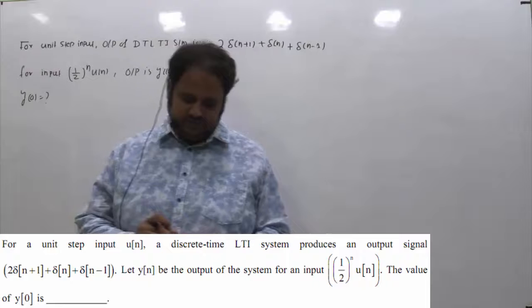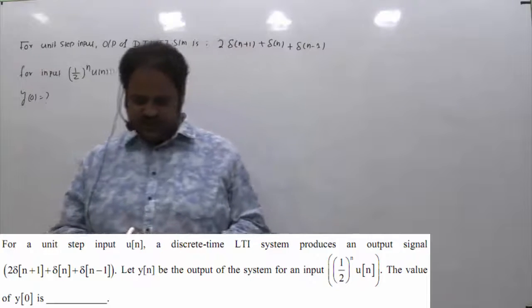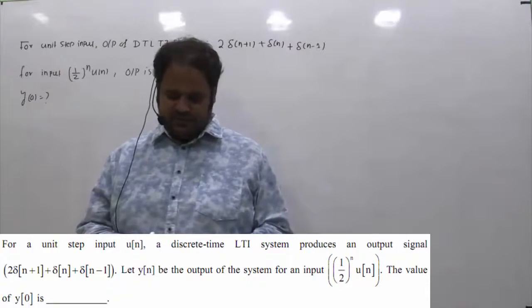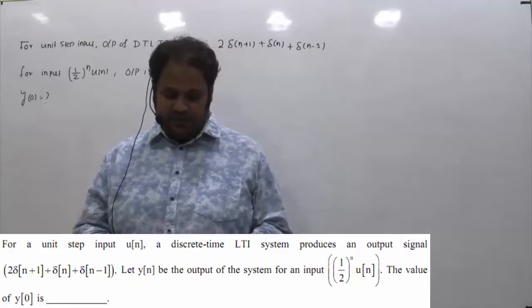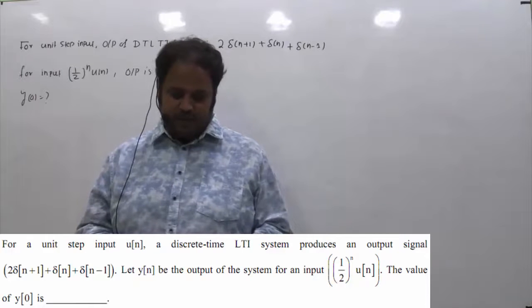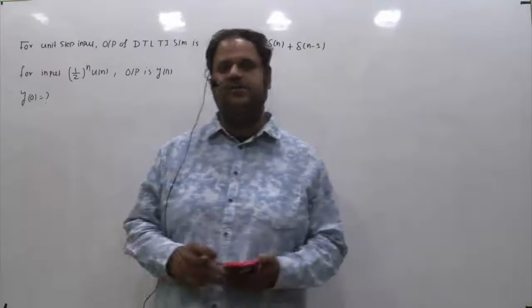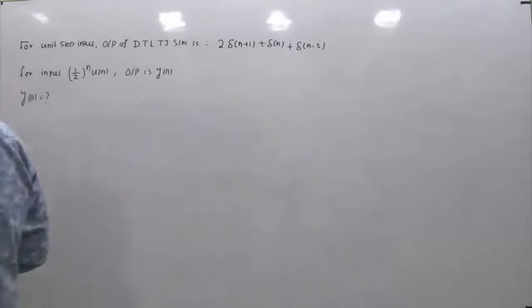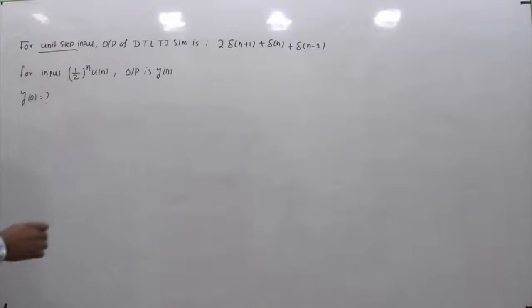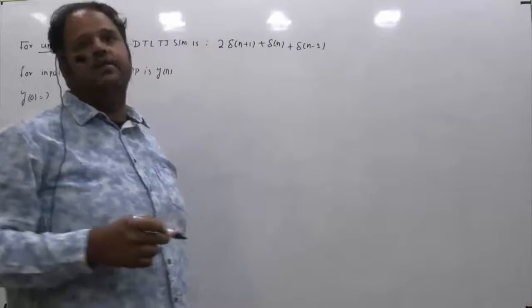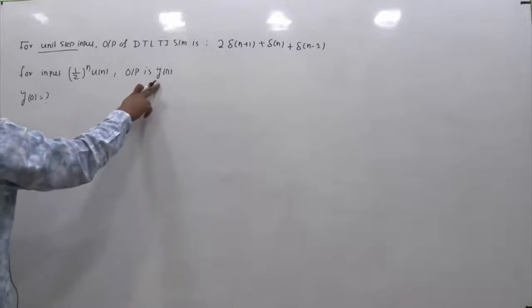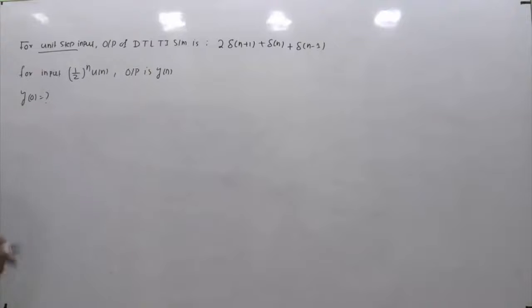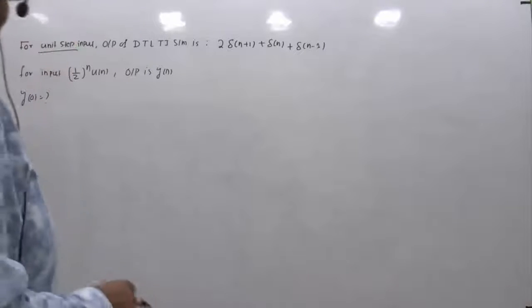The given question is: for a unit step input u[n], a discrete time LTI system produces an output signal which is 2δ[n+1] + δ[n] + δ[n-1]. Let y[n] be the output of the system for an input (1/2)^n u[n]. The value of y[0] is dash. So for a discrete time LTI system, when the input is a unit step, the output is 2δ[n+1] + δ[n] + δ[n-1]. If the input is changed to (1/2)^n u[n] and the output is y[n], what is the value of y[0], that is, y[n] at n equals 0?